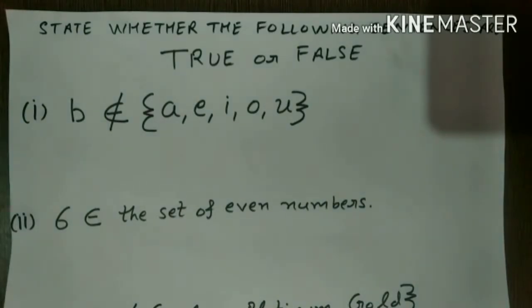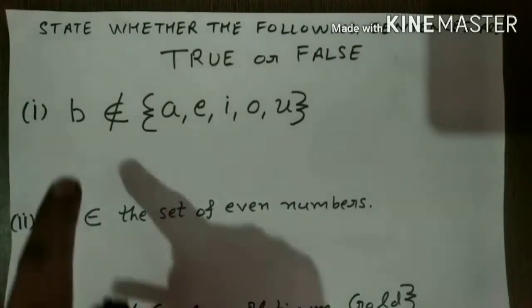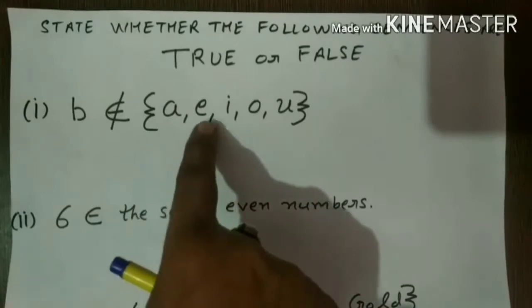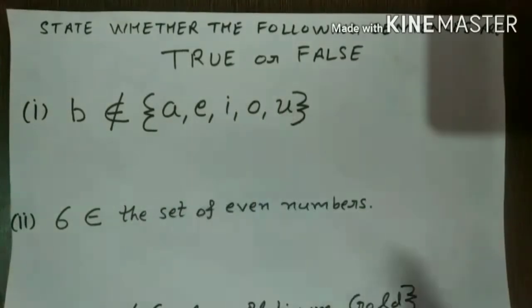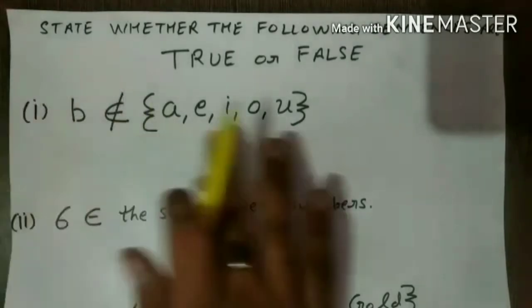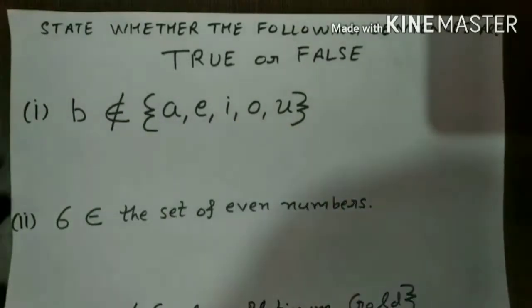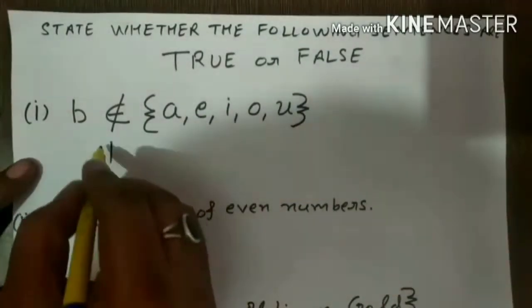This is the set of vowels, but B is not a vowel. So it is correct. You can see that B is not there in the set. That's why we can say B does not belong to the set. So the answer is true.